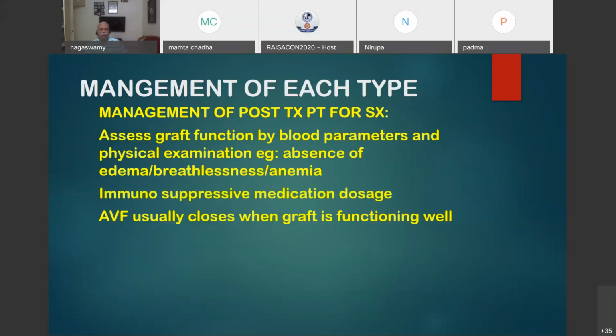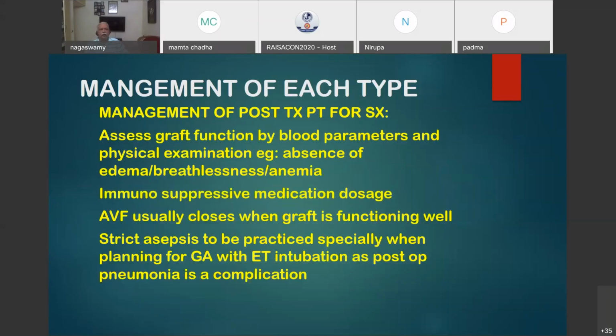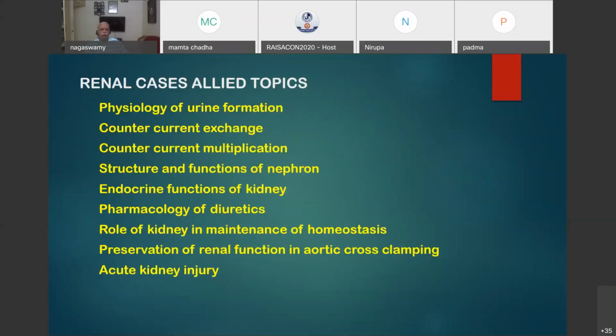So that is one problem. Supposing a patient post-transplant goes in for acute hypotension, then you have to go for emergency dialysis with an IJV catheter because the AV fistula may not be functioning. Practice strict asepsis, and if you are planning for GA with ET intubation, unless you practice asepsis, there are chances of post-operative pneumonia, which is a very dangerous complication.